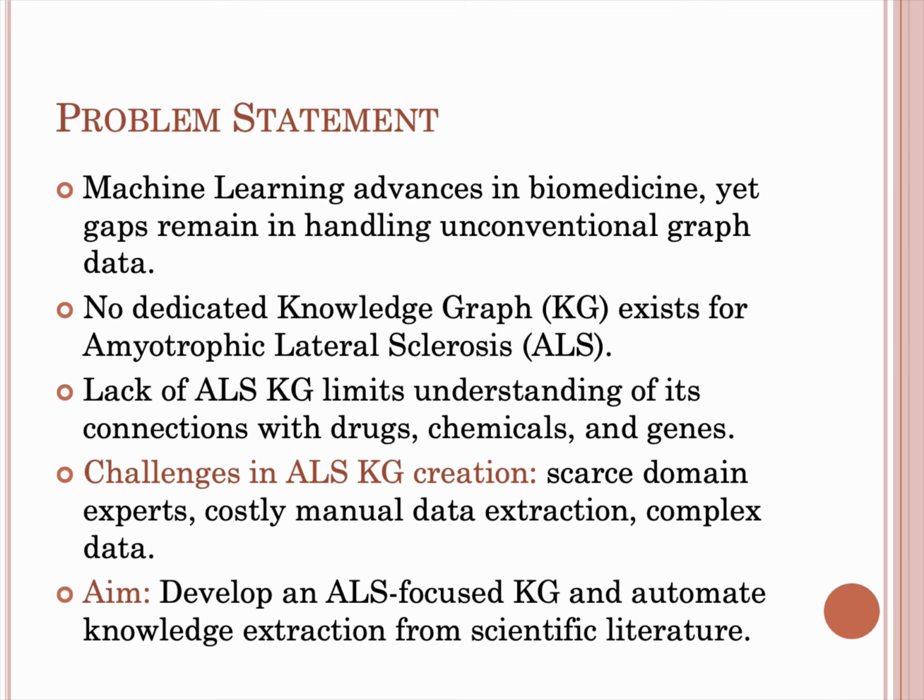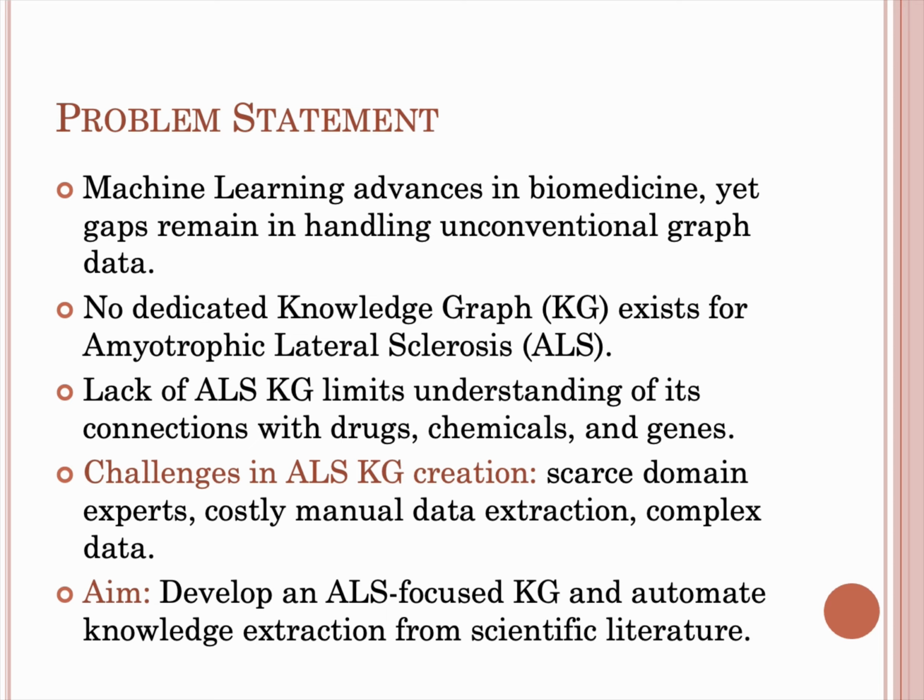So let's move to another section, which is the problem statement. We have a problem we wanted to solve, and machine learning can help us, as we have seen that machine learning is very useful in biomedicine, and the whole semester we have seen multiple use cases of it. Currently we don't have any knowledge graph dedicated to ALS, and using machine learning we are trying to create one.